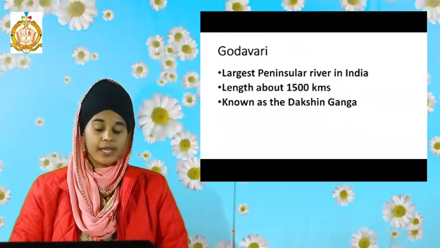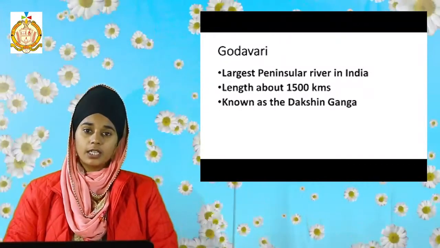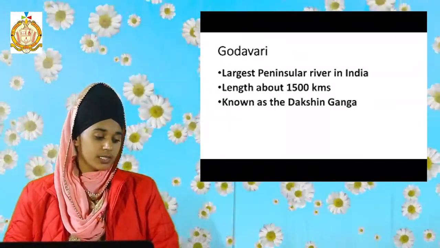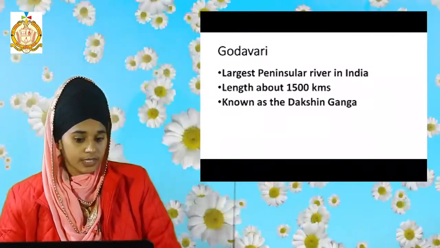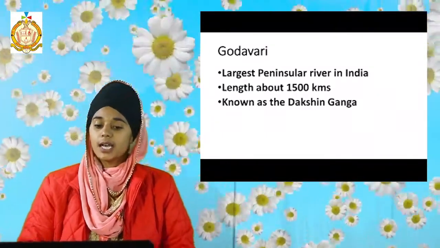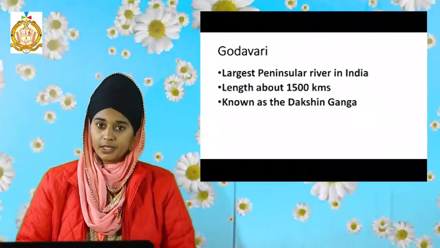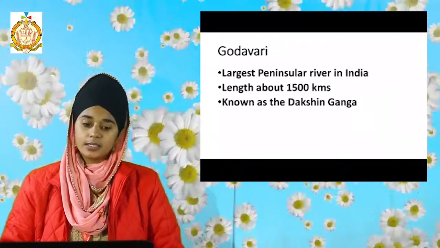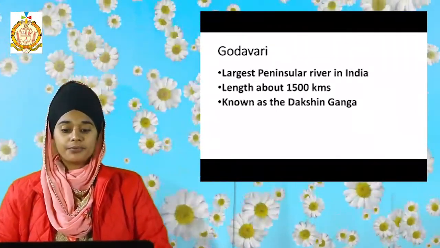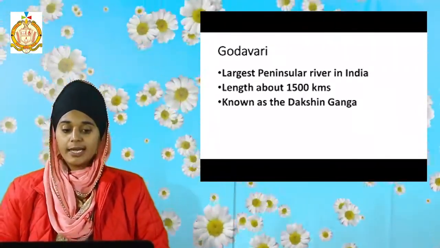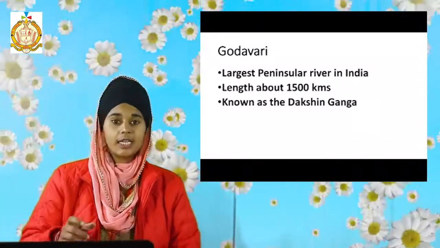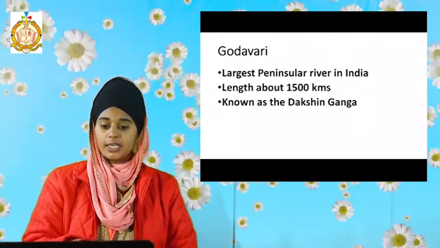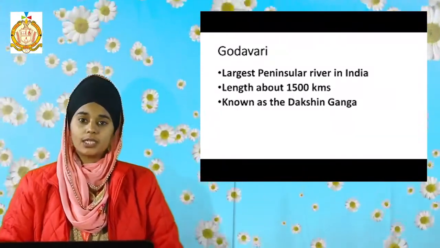Next is Peninsular River. Three were Himalaya rivers, and now we are going to discuss the Peninsular River. First is Godavari. Students, it is the largest peninsular river in India. In the peninsular region, it is the largest river. Its length is about 1500 kilometers, and because of its length, it is known as the Dakshin Ganga. Related with this also, you will get a question in the exercise.